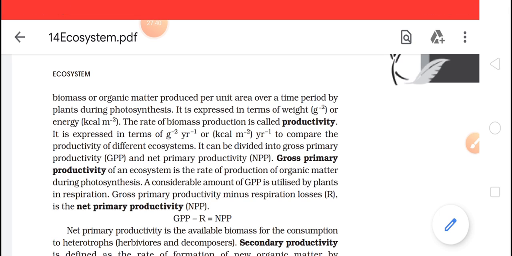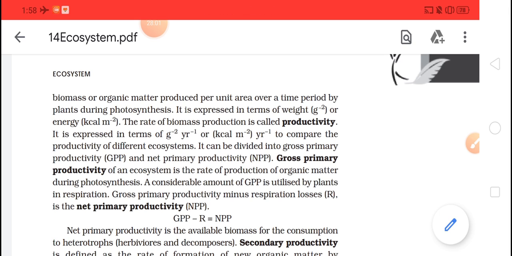A considerable amount of GPP is utilized by the plant in respiration. Now we know that they have prepared the food. Suppose they have prepared glucose; whatever glucose they have prepared will be your GPP.